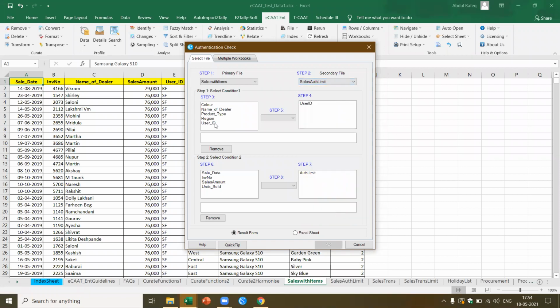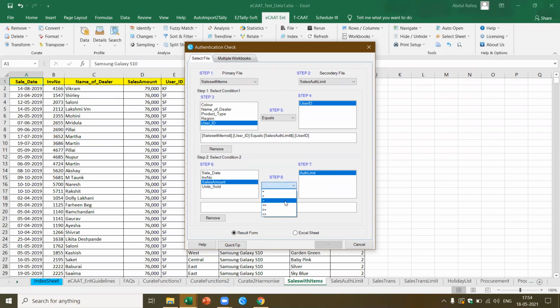Now there is a user ID. You see here, I've also given the steps so you don't miss out. Step 3 is this, step 4 is this, and here you say equals, right? Now what is the next step? Step 6, pick up the sales amount. Step 7 is the authorization limit, and step 8 is greater than. How much simpler can we make the software? So I'm doing an authentication check, or you can call it segregation of duties, which means I'm checking whether all the transactions which have been entered are within the limits. I just have to say okay.